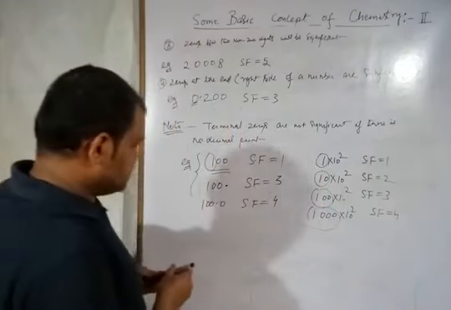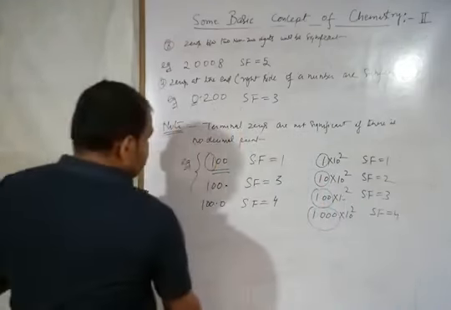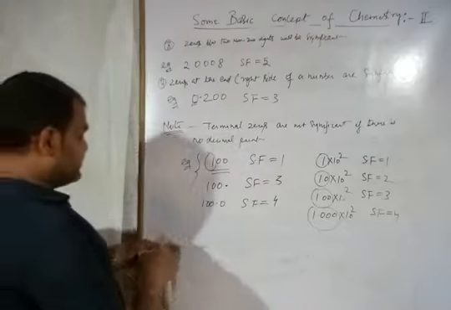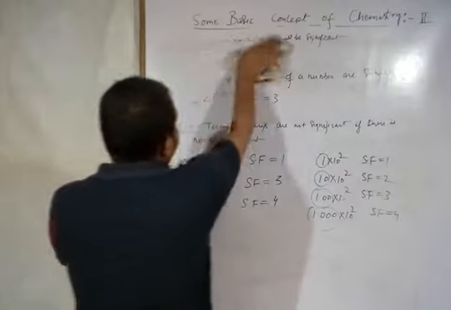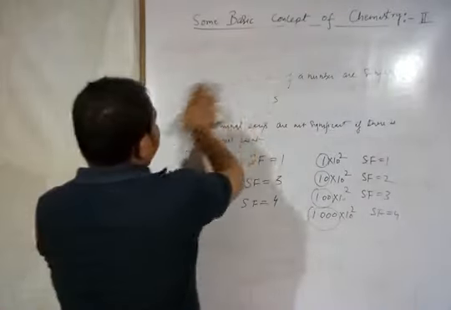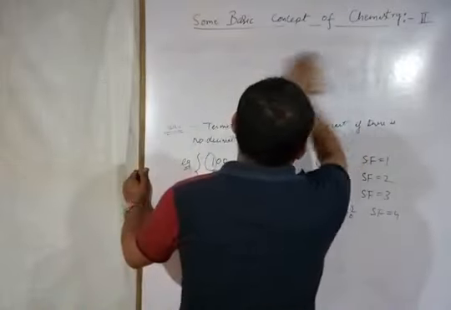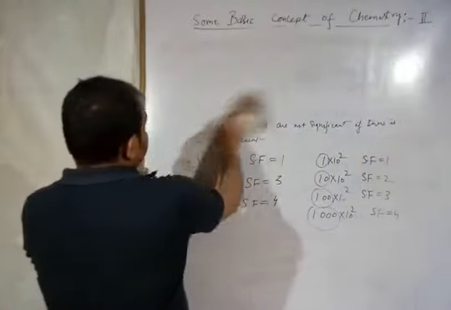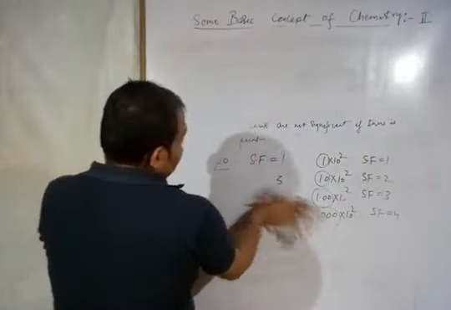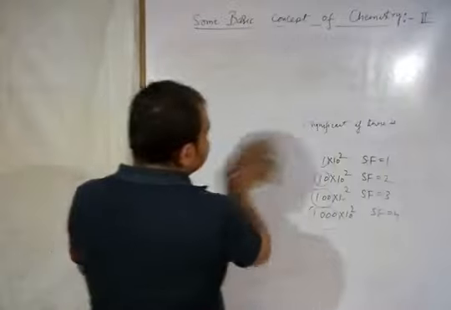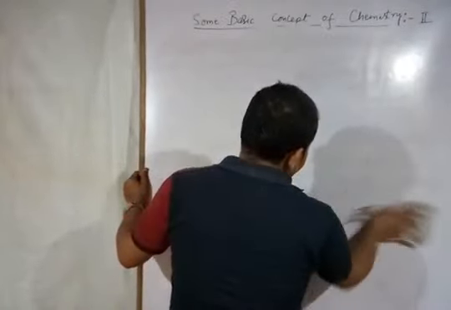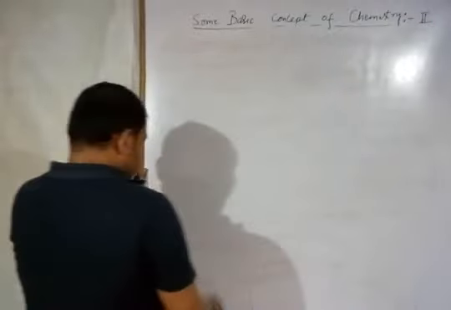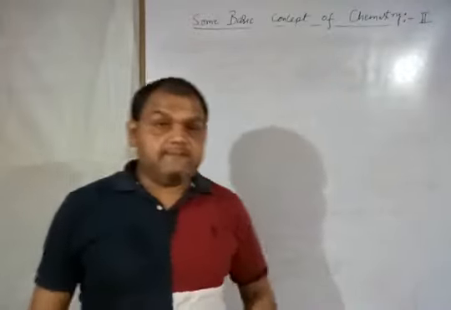Now, one more important thing about counting. If some counting is given, that is the exact value. If some counting is given, suppose 20 pens or 40 balls, it is the exact value, 20 pens or 40 balls. In such cases, an infinite number of significant figures is possible.